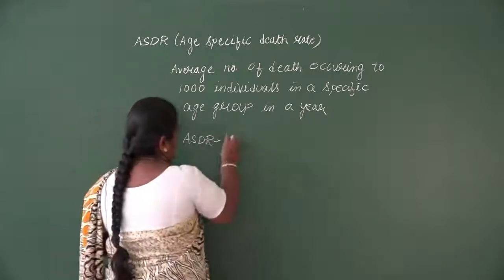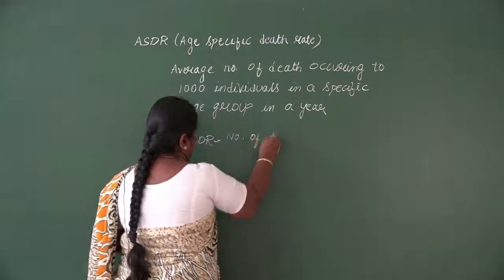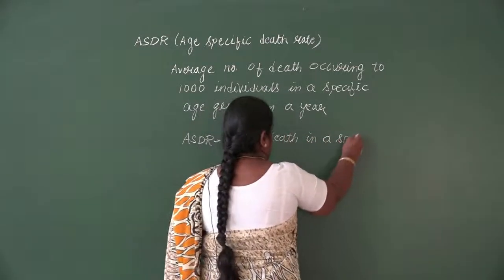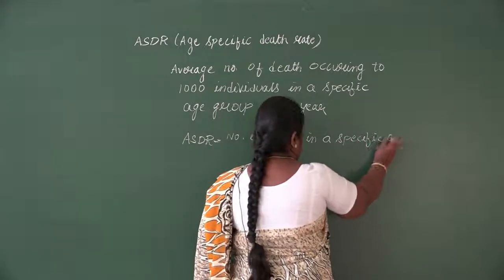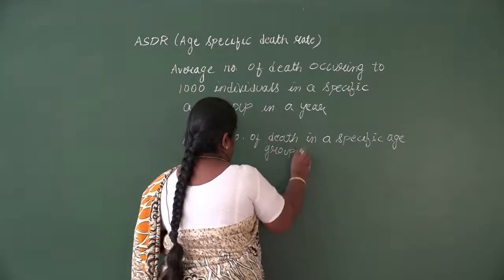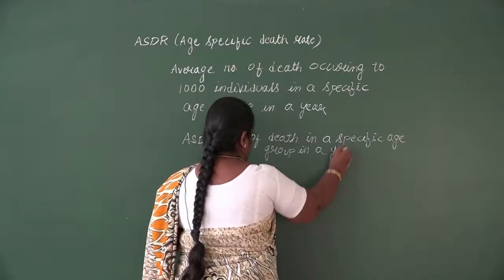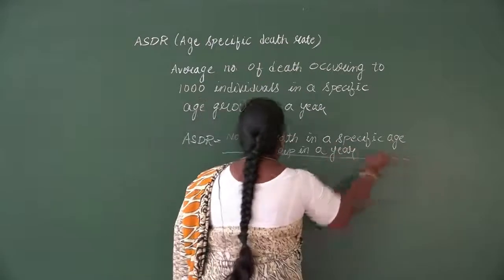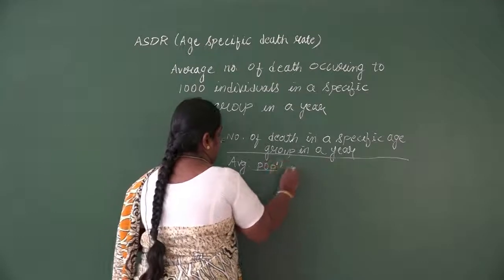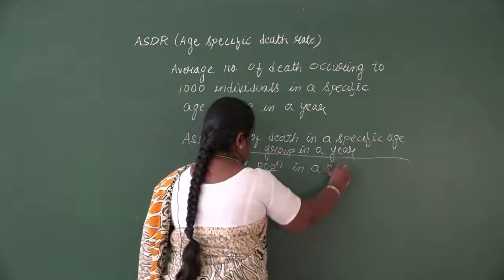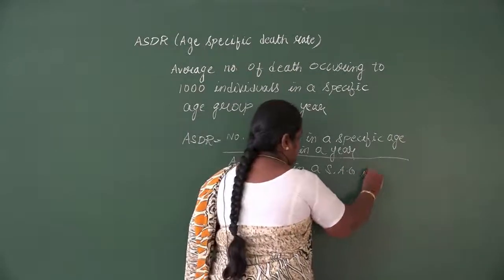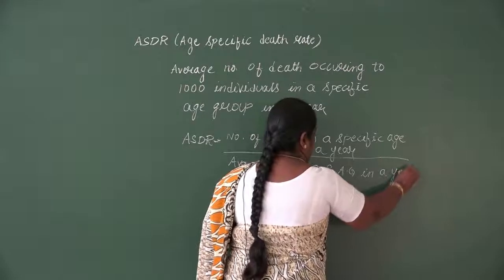We can write this in the form of a formula. ASDR equals number of deaths in a specific age group in a year, divided by average population in a specific age group, I have written it as SAG, specific age group in a year, into 1,000.